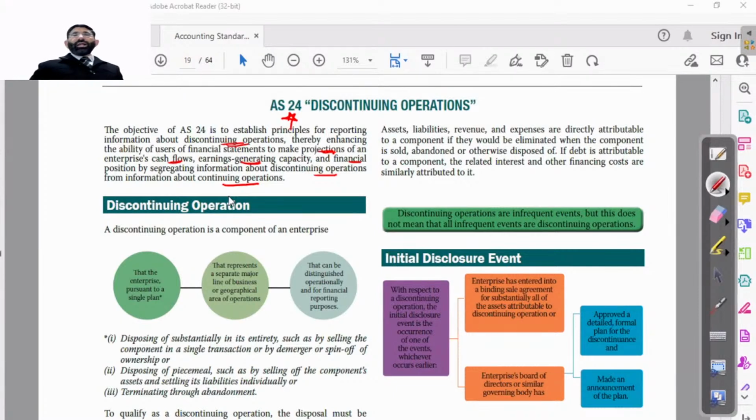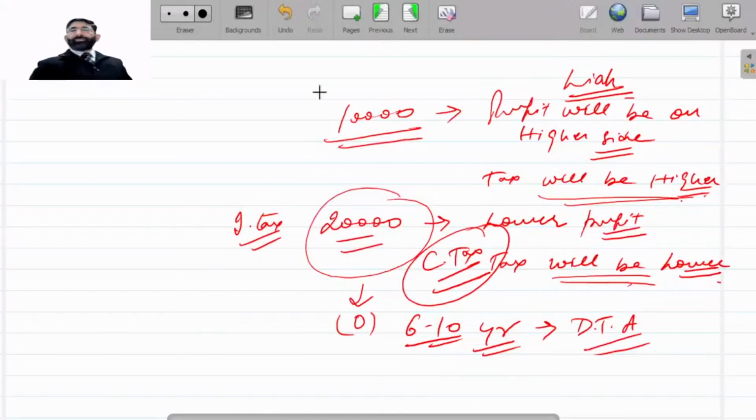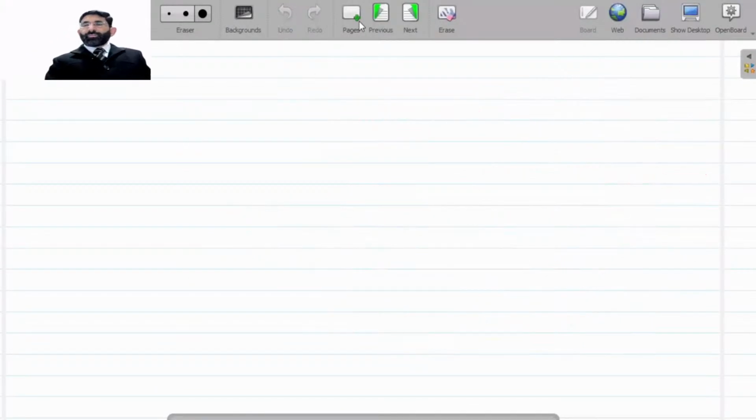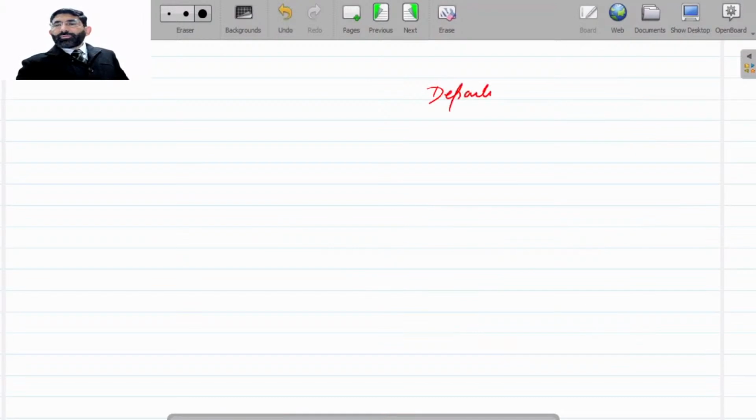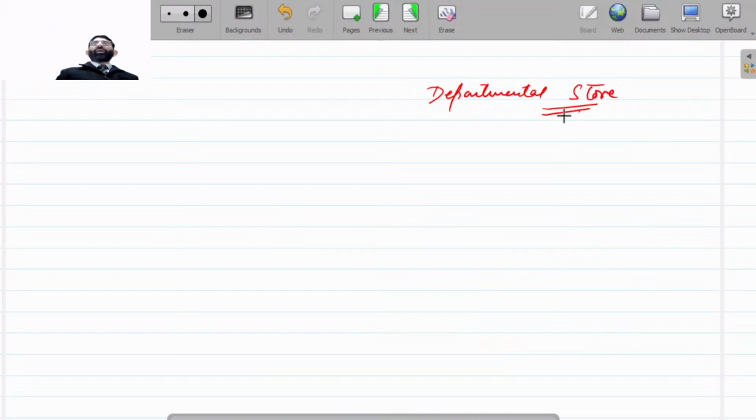But what will happen in case I am running a departmental store? In that departmental store, I am earlier dealing in maximum types of products.